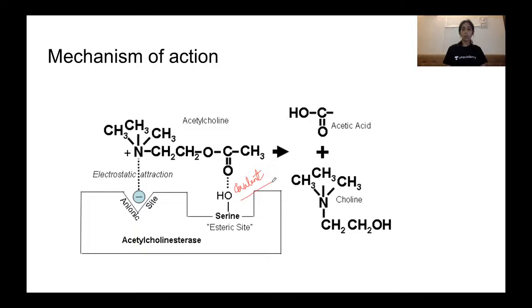Neostigmine forms a covalent bond over here, but edrophonium forms a non-covalent bond at the esteric site.